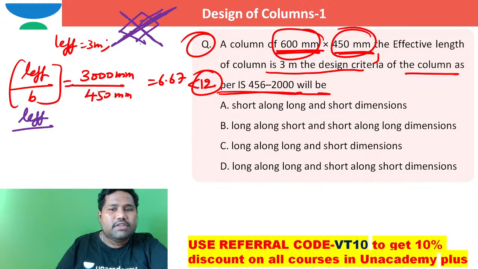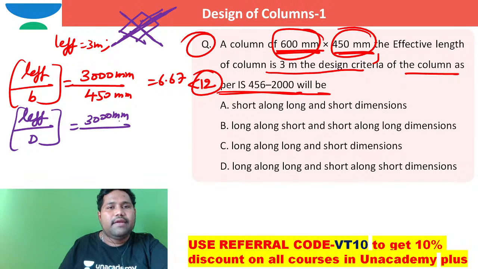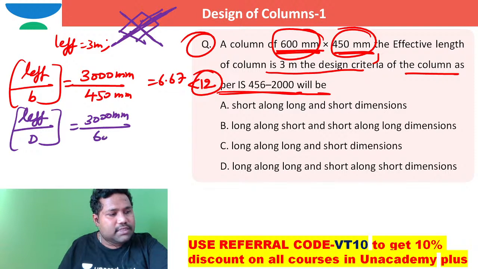The least dimension with respect to the longer dimension is depth D. So which is 3000 millimeter by the effective depth, how much, brother? The effective depth is 600 millimeter, so which is 5. It's also less than 12.